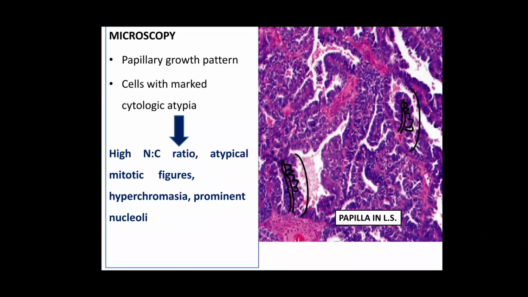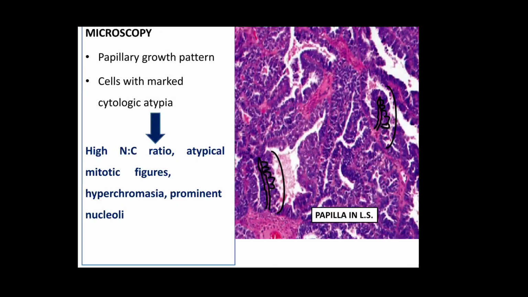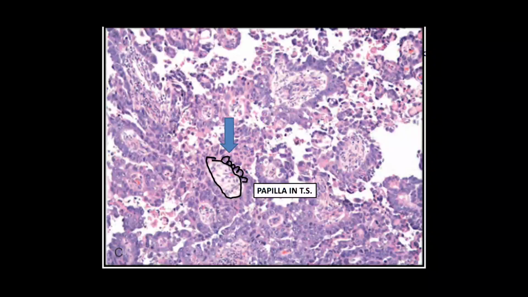Here the papilla are seen in longitudinal section, and in this picture you can see the same papilla seen in transverse section. In the center there is a fibrovascular core. Over this, these cells are arranged and these cells are showing atypical features. Again, these are the papilla in transverse section. See this.